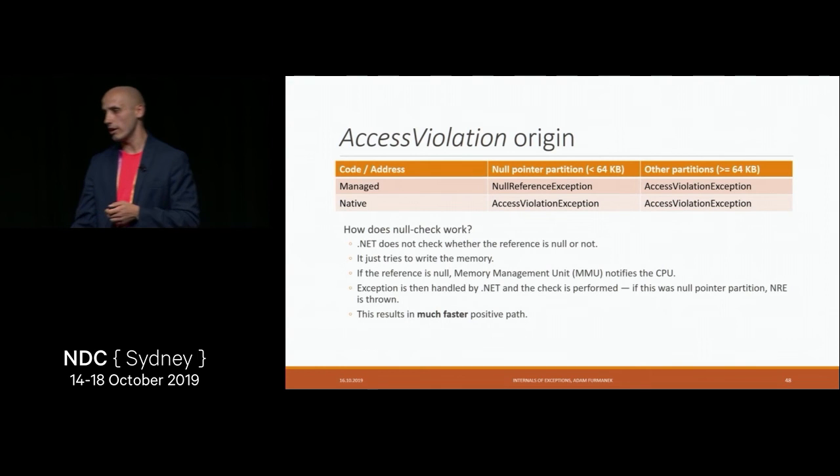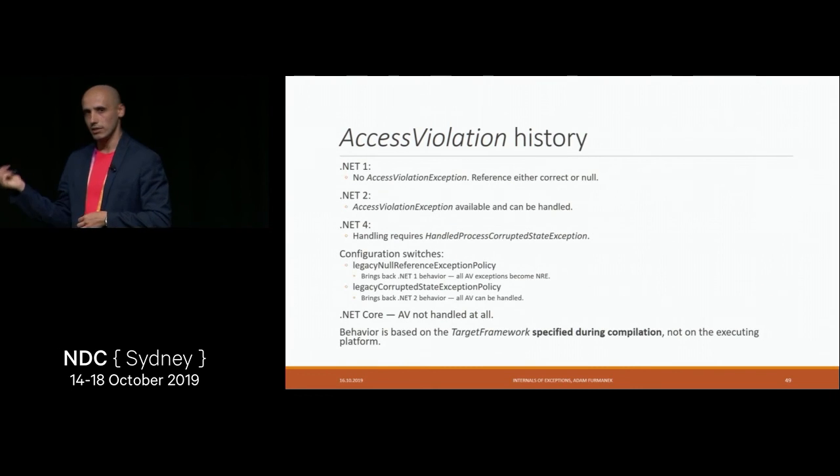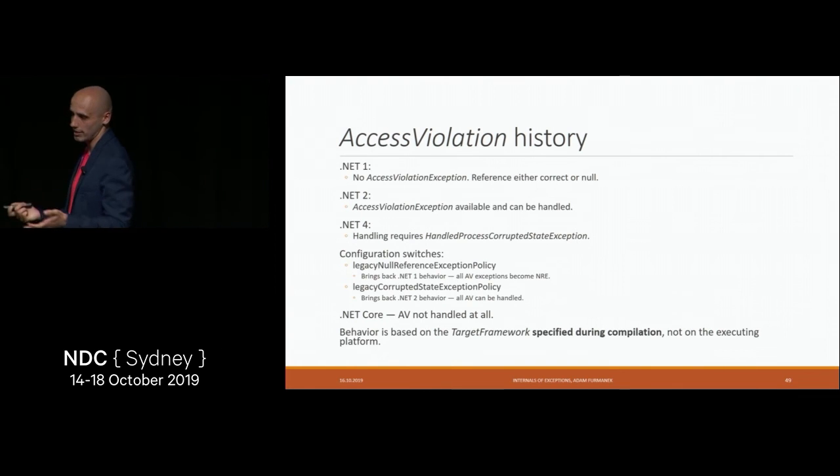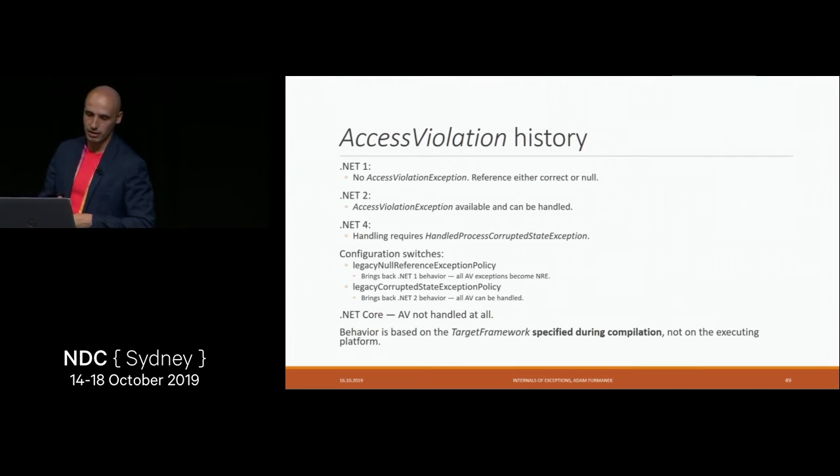And what happens with access violation, depending on how it comes, is that we may not be able to catch it. We were able to catch it previously, but are not able to do it anymore. In .NET 1 there was no access violation exception at all. In .NET 2 there was an exception, but we could handle it. Now, we cannot handle it. It depends on the configuration.